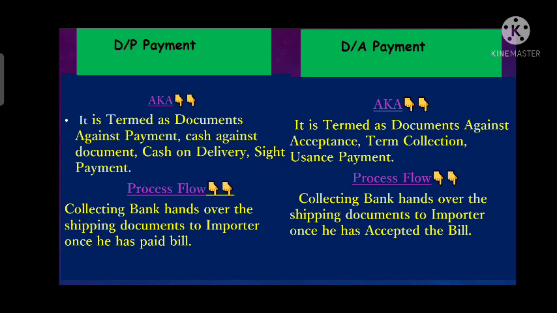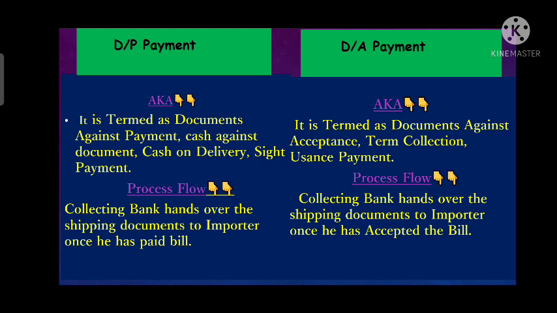Now what happens in document against payment, DP? What is the process flow of the DP or DA? Now we will differentiate on this basis. In document against payment, once the exporter ships the goods, the collecting bank hands over those shipping documents to the importer once he has paid the bill.